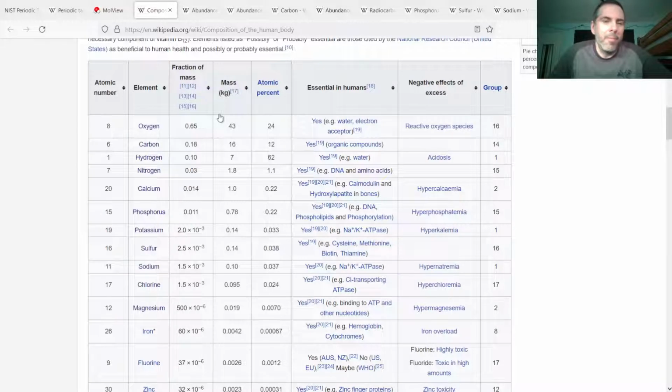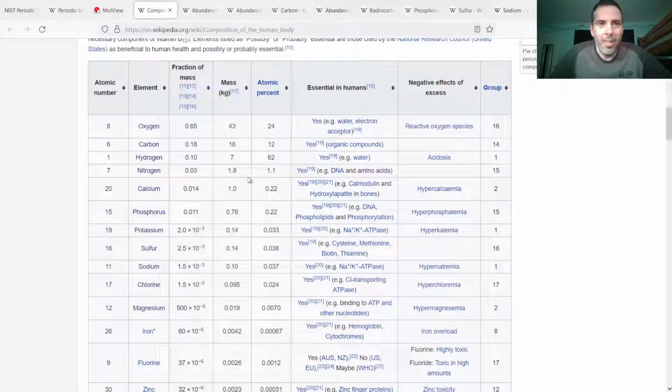And I'm mostly thinking about humans. There are going to be different, less mainstream organisms that might not adhere to this list. But the elements I just went over are the top 11 in this list of the composition of the human body. This is sorted by mass, and I believe the total is 100.